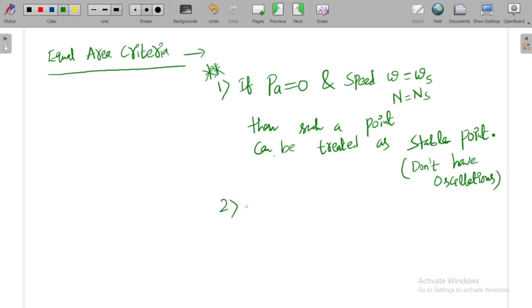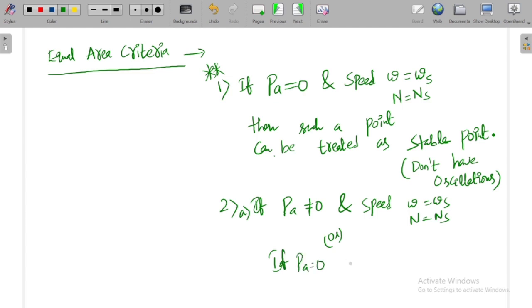And the second thing which you need to understand is, if PA is not equal to 0 and speed omega is equal to omega s, or n is equal to ns, this is one condition. Or you can also have another condition. Though the accelerating power is equal to 0, sometimes you can have the speed of the rotor different from the synchronous speed.